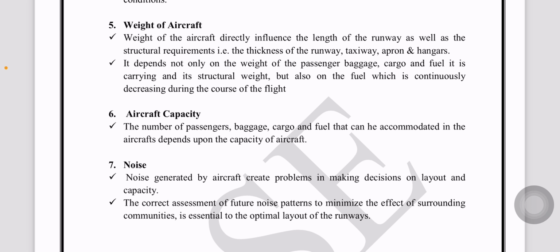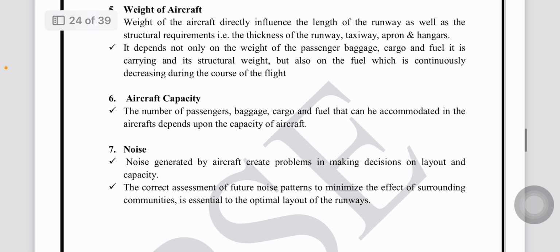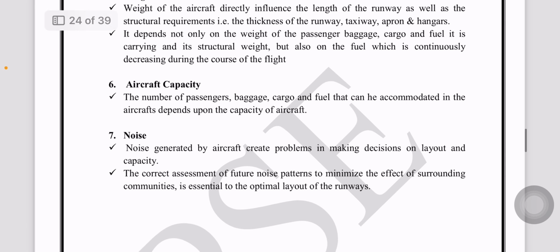Aircraft capacity means the number of passengers, baggage, cargo and the fuel that can be accommodated in the aircraft. Noise generated by the aircraft creates a problem in making decisions on layout and the capacity. It also affects the surrounding communities and the other industries, so we can find out the essential layout of the airport.